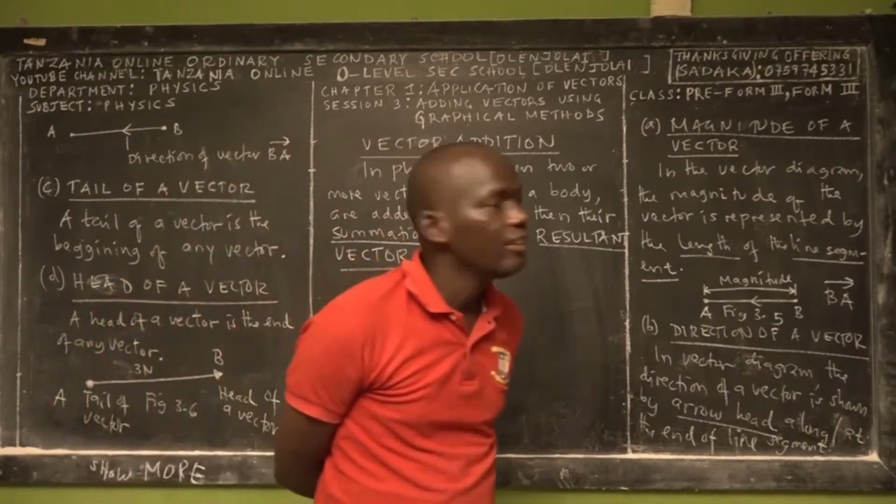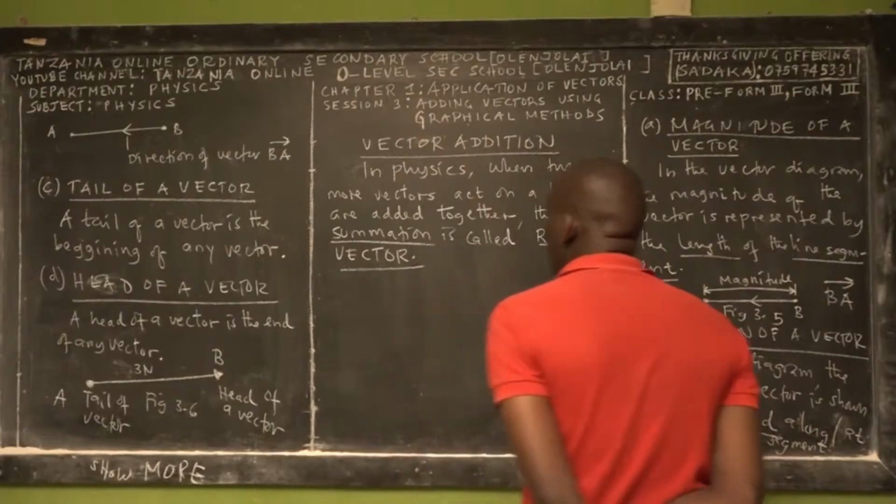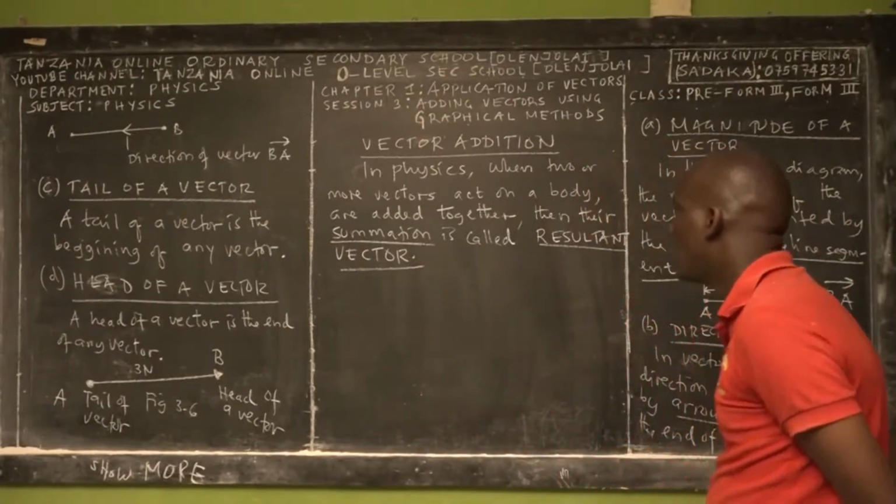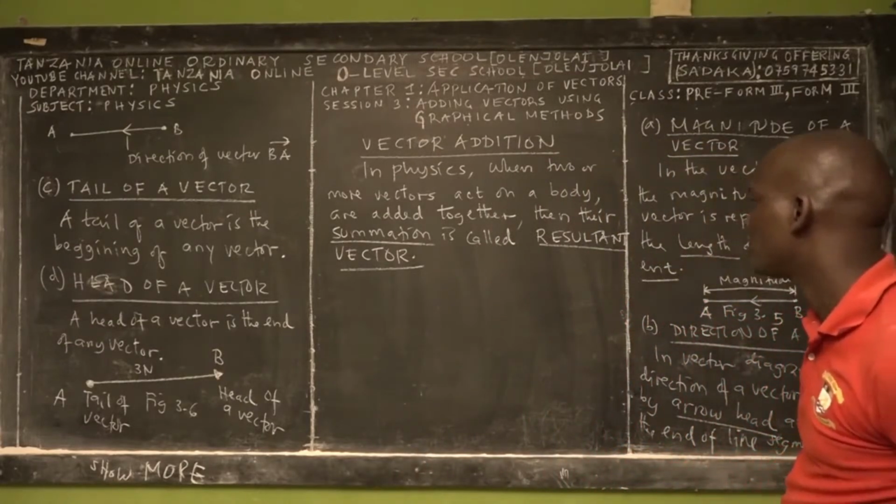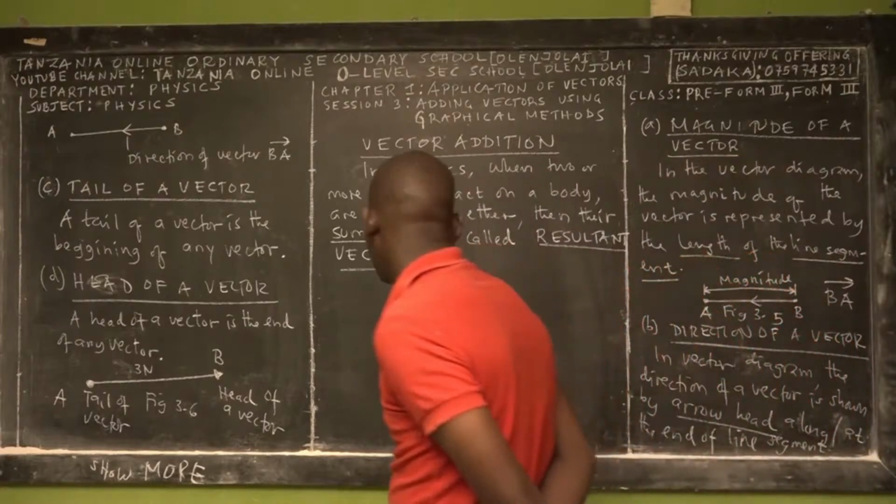When two or more vectors acting on a body are added together, then the summation is called the resultant vector.